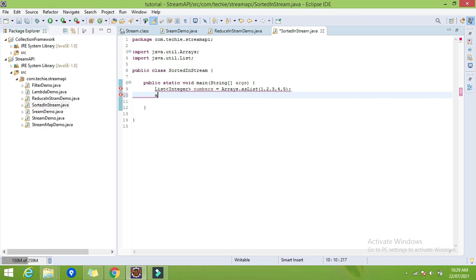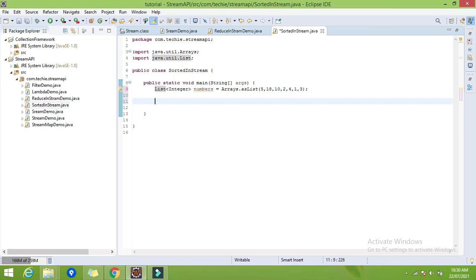So let's try to sort this list using sorted. Let me create the list with scattered elements: 5, 10, 18, 2, 4, 7, 1, 3. So this is the list I have. Now I want to sort this list into the natural default sorting order.